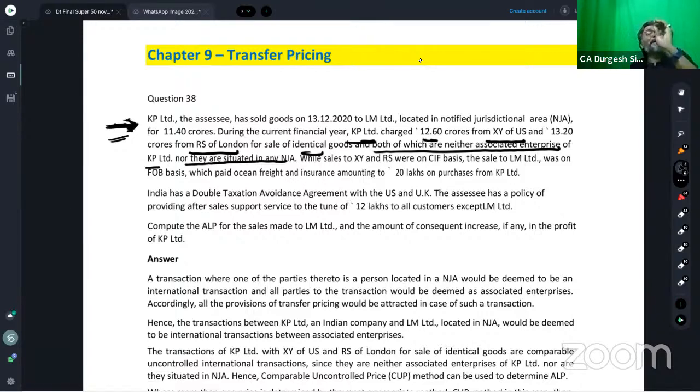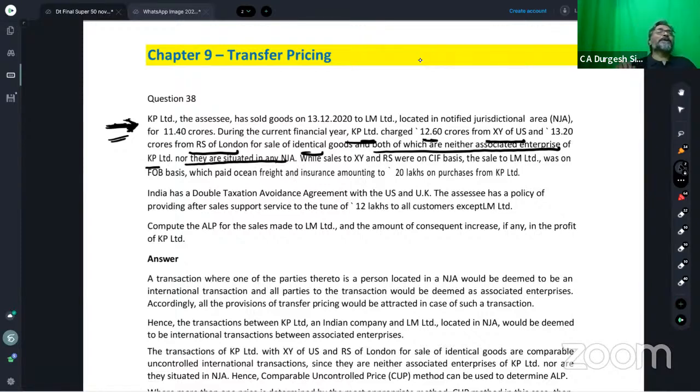But there are a couple of points which make this question so beautiful. And what is that? Point number one, students: in the past, ICAI has asked questions on NJ. It's not that it has not asked a question on notified jurisdiction area. It did ask a question on the NJ in the past. But what was the difference earlier and what is the difference now?